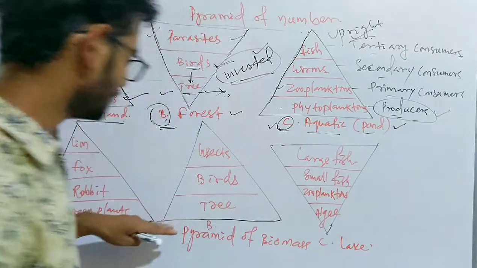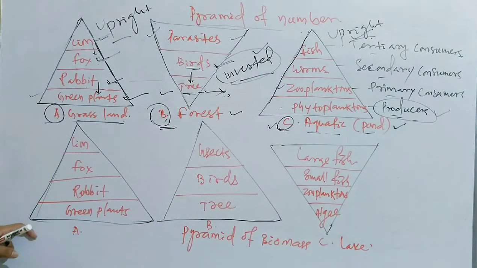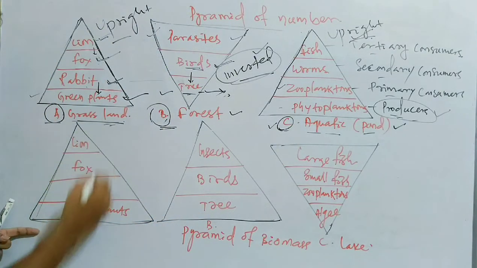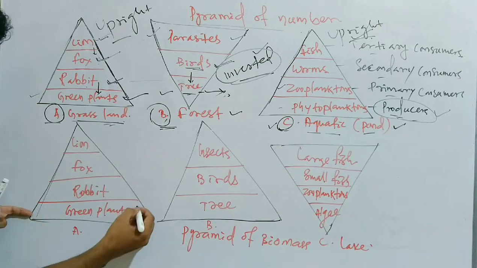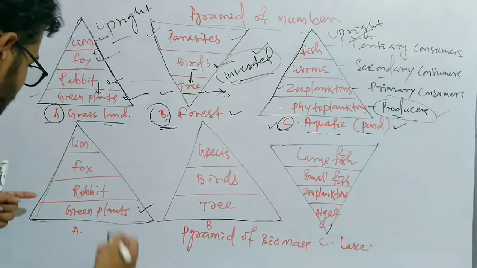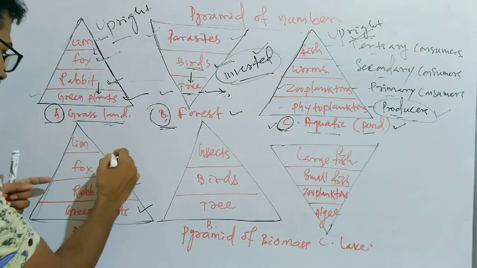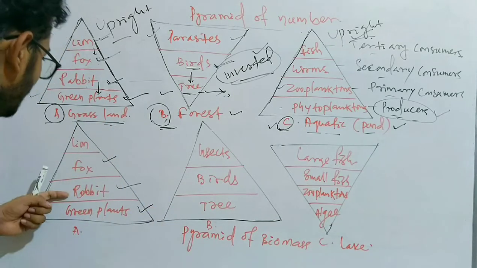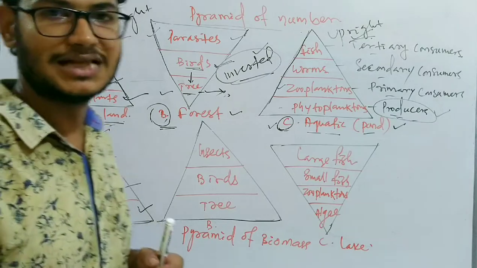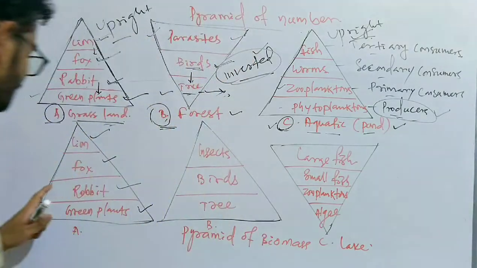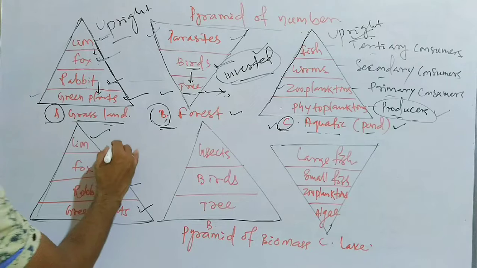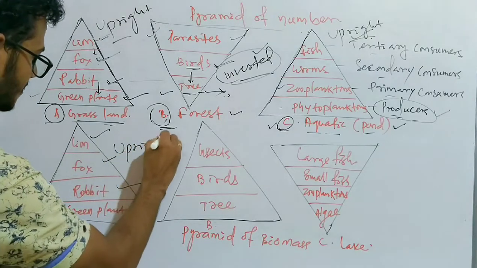So now let's discuss the pyramid of biomass, where first we discuss the grassland ecosystem. Here also the green plants have the highest biomass, rabbits have less than the green plants, foxes have less biomass than rabbits, and lions have the least biomass. So the pyramid of biomass in grassland is upright.